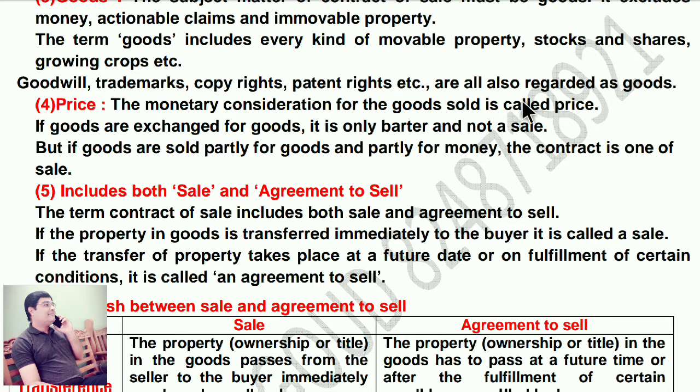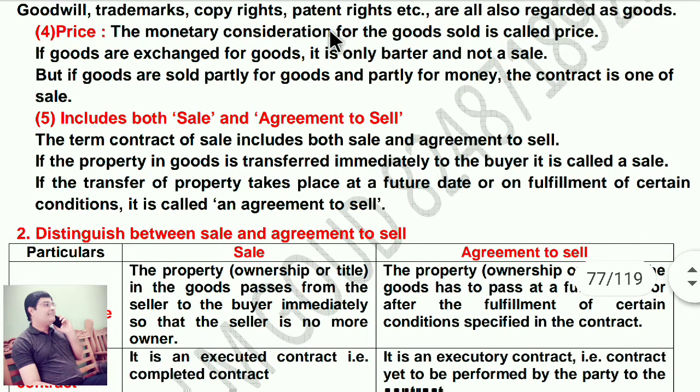Price. What do you mean by price? Price means money, the price of the product. The monetary consideration for the goods sold is called price. If goods are exchanged for goods, it is only barter, and not a sale. But if goods are sold partly for goods and partly for money, the contract is one of sale.